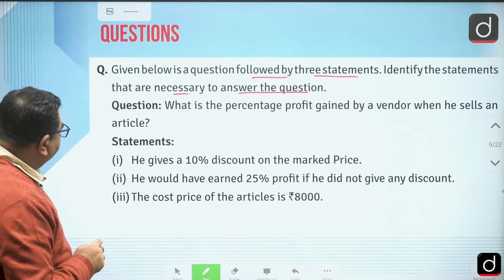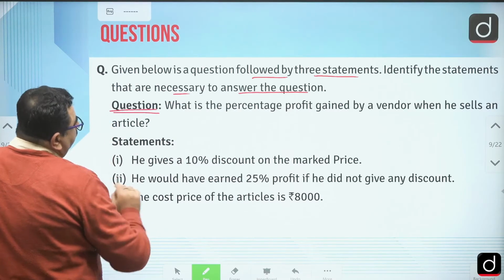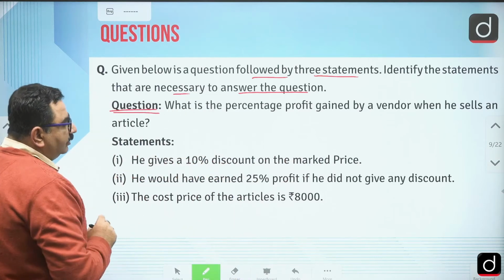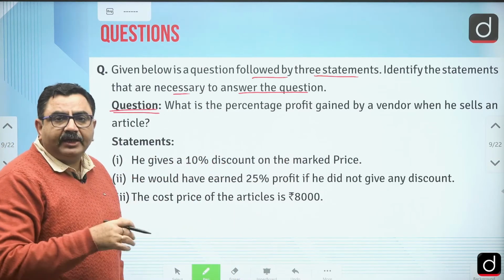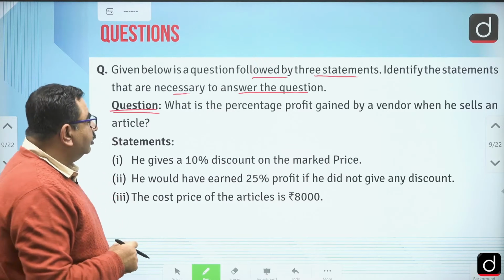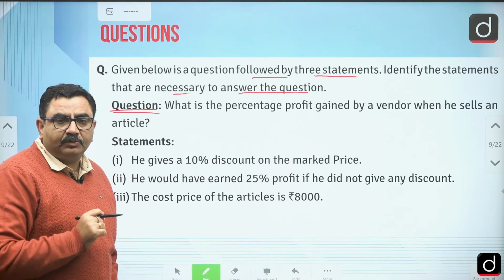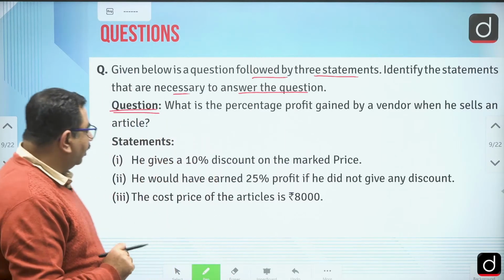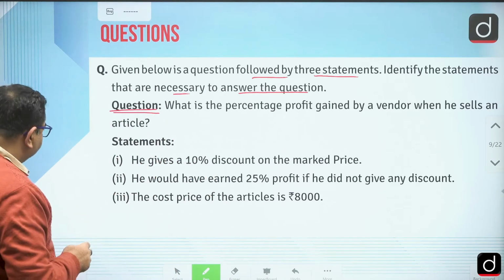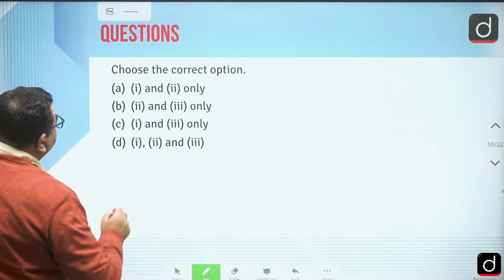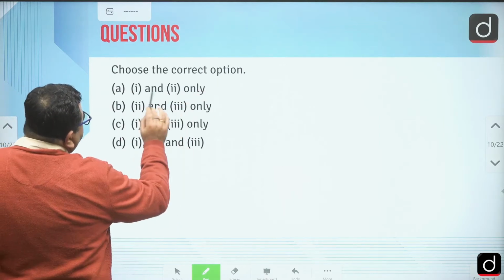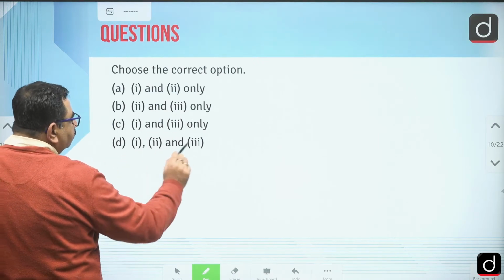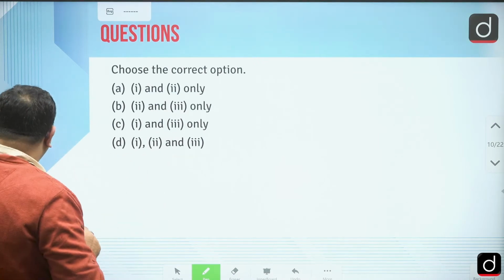Now, what is the question? Question says, what is the percentage profit gained by a vendor when he sells an article? So basically question is what? Find profit percentage, right? So for finding out profit percentage, what do we need? We need cost price, we need selling price. Okay. Now these are the statements, and on the next page these are the options. Either statement 1 and 2 only are sufficient, 2 and 3, 1 and 3, or 1, 2, 3 all are needed to get the answer.